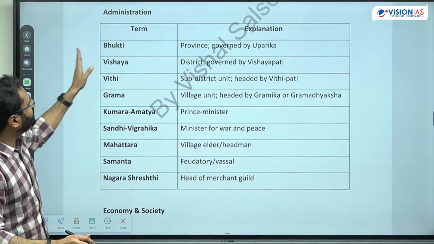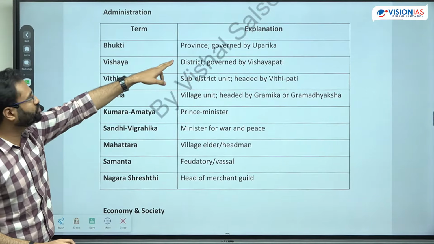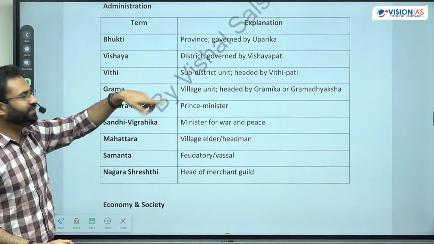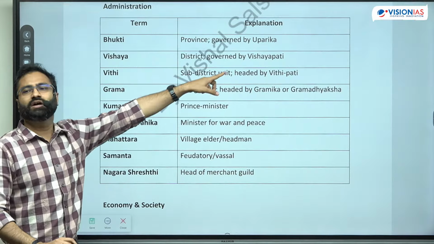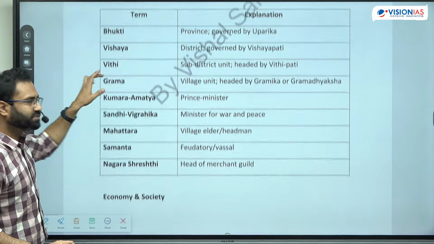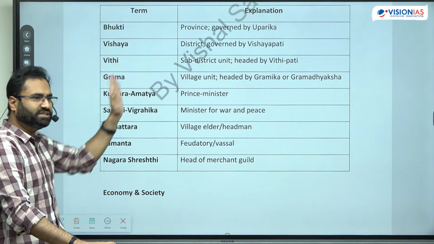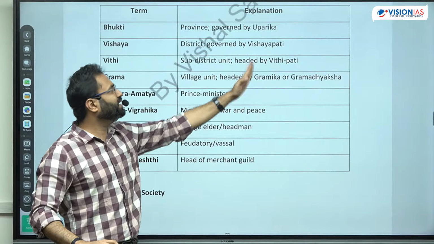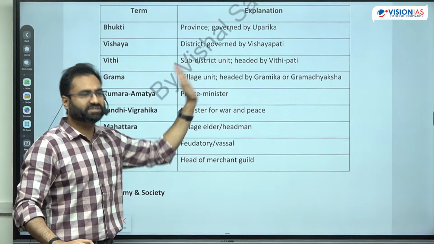Then administration में देखिए, Bhukti used to be the province. Bhukti used to be governed by the governor who was Uparika. Then Bhukti was divided into Vishya. Vishya was the district and Vishya was being governed by Vishyapati, जो आज आप देखो तो district collector type. Some regions में Vishya was divided into Vithis, so it is the sub district headed by Vithipati. And then Gram. अब देखो Vithi was not a universal unit.